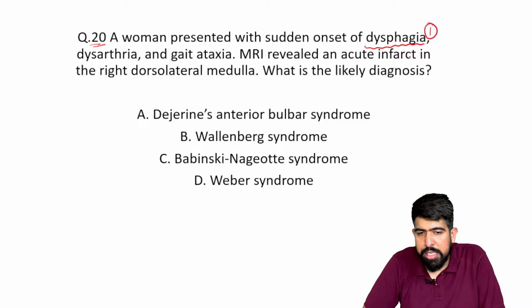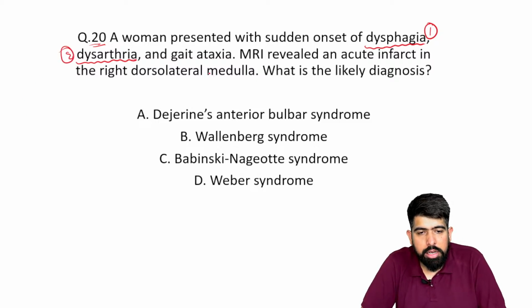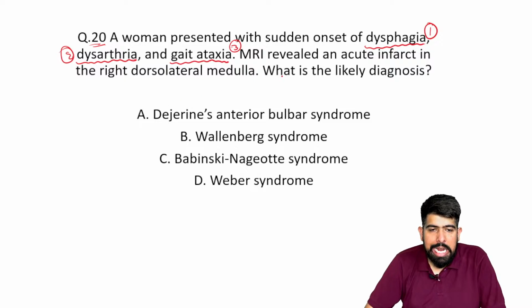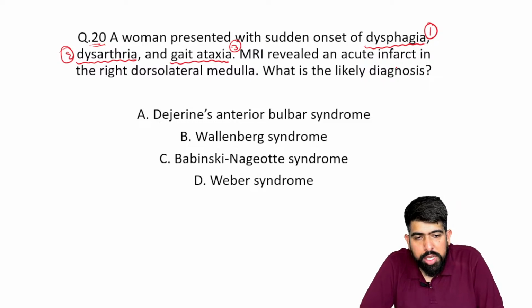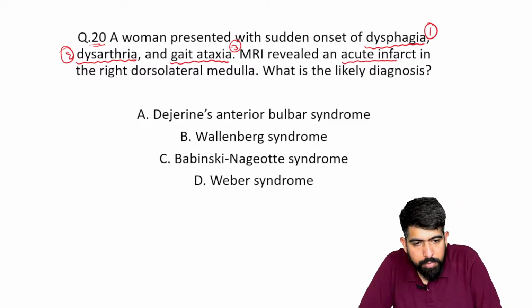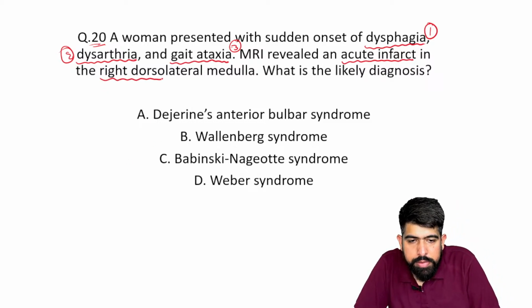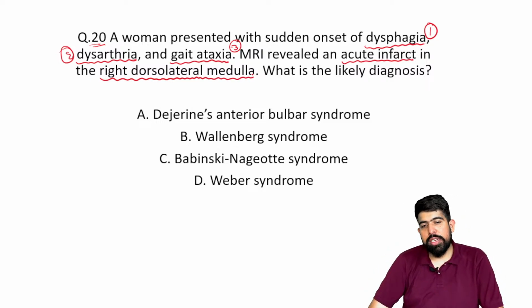So try to find the key points. Dysphagia is there. Also, the patient is having dysarthria, the second key point. Third, the patient is having gait ataxia. And the MRI reveals an acute infarct in the right dorsolateral medulla. What is it showing? It is showing the right dorsolateral medulla.